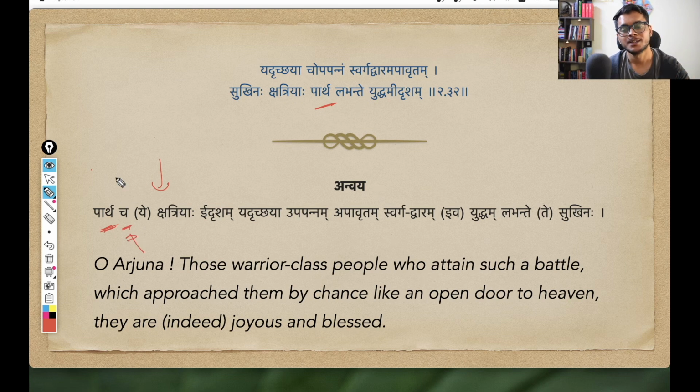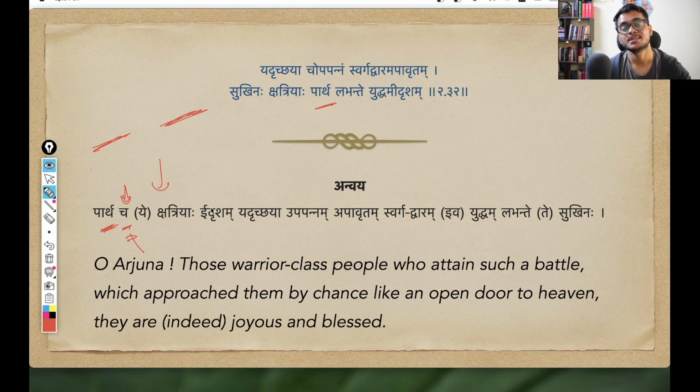And we have seen that when we are connecting two sentences, so when we say something like you are beautiful and you are also hardworking, when we join two different sentences in Sanskrit, this cha, this and, is placed after the first word of the second sentence, right? So the previous shloka along with this shloka, think of it like a single continuation dialogue. Okay. So after saying what is said in the previous shloka, Krishna continues and says, and O Arjuna, ye kshatriyaha,